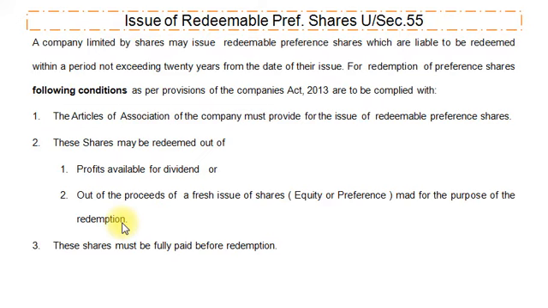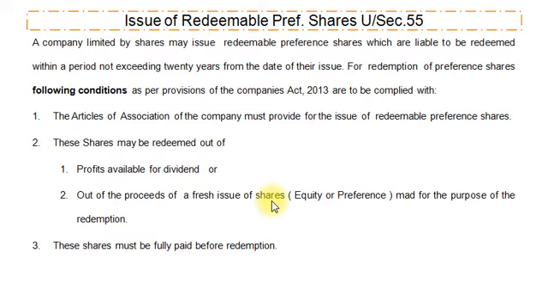Dear students, here profits available for dividend is nothing but our free reserves available, and we have discussed the free reserves available for dividend in our previous chapter on bonus shares. The free reserve is also known as profits available for dividend. And the second is out of the proceeds of fresh issue of shares for the redemption purpose. Here the term proceeds plays a very important role. In the next slide we will discuss the meaning of proceeds of a fresh issue of shares.